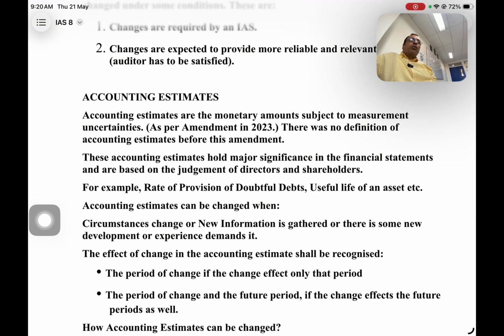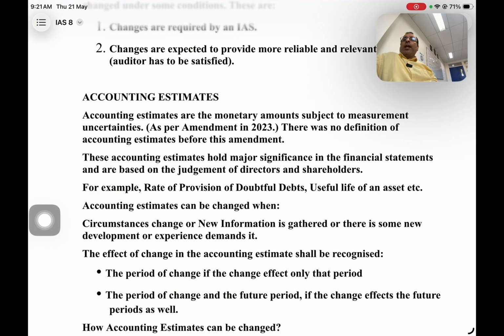Friends, accounting is all based on assumptions, on past experiences. It is not science, which defines Newton's laws, that every action has an equal and opposite reaction, or that if an apple falls, it will fall down because of gravity. The theories we have made are based on assumptions which cannot always be exactly the same.